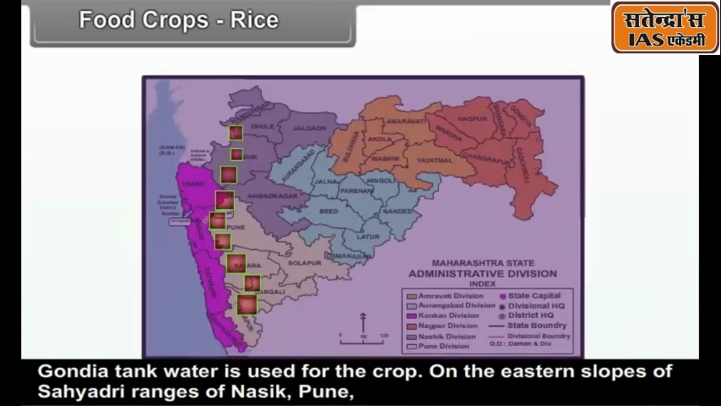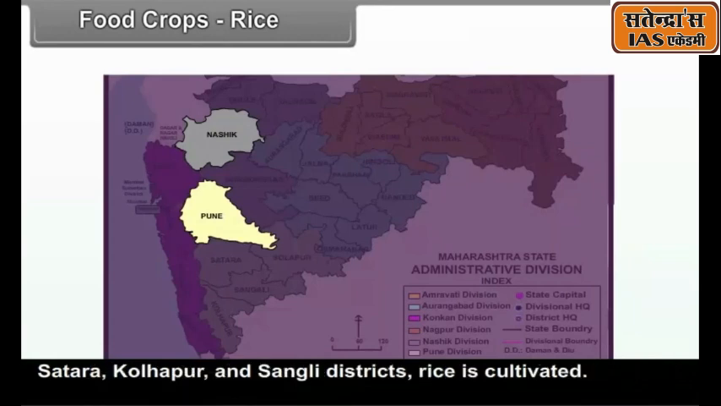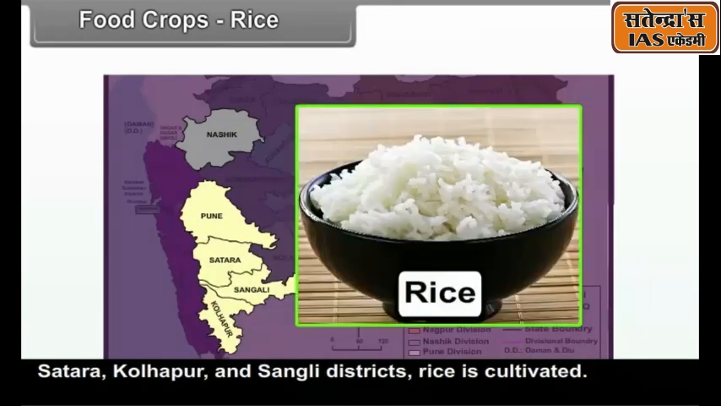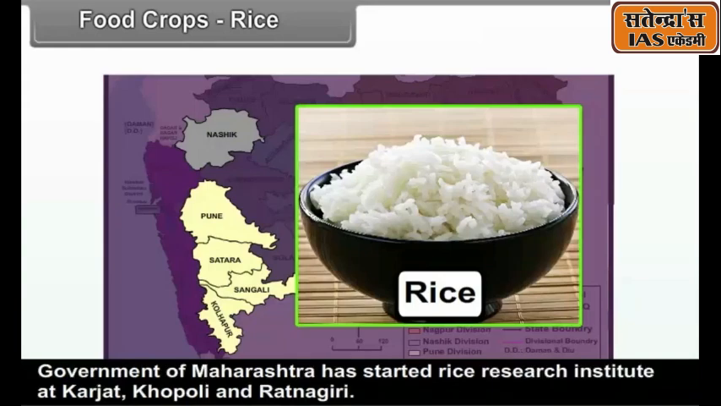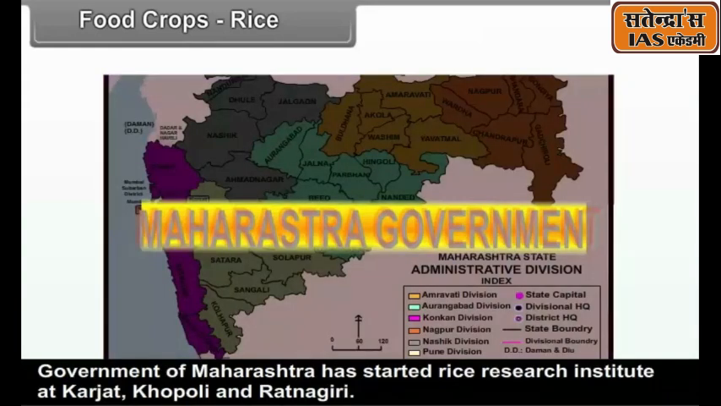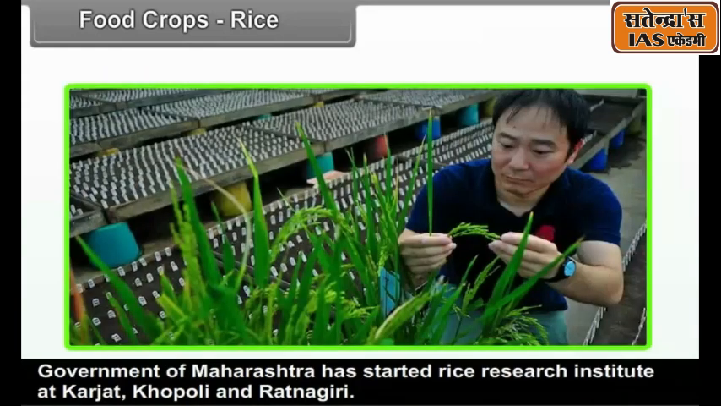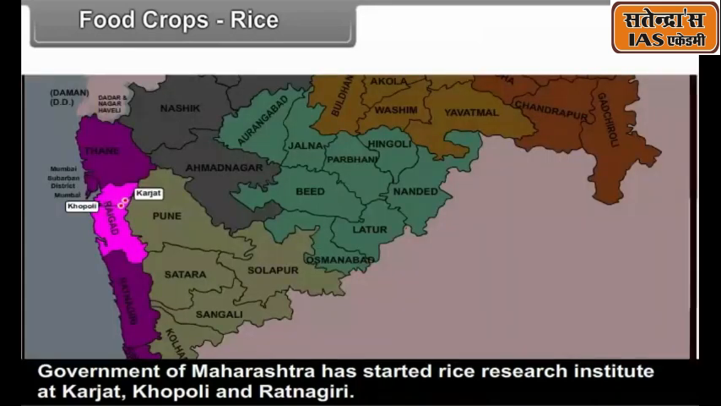On the eastern slopes of Sahyadri ranges of Nasik, Pune, Satara, Kolhapur and Sangli districts, rice is cultivated. Government of Maharashtra has started rice research institutes at Karjat, Khopoli and Ratnagiri.